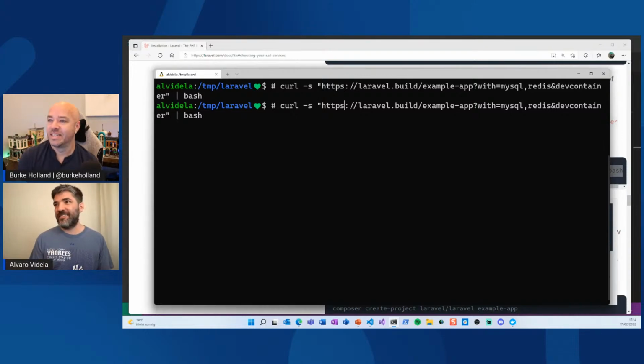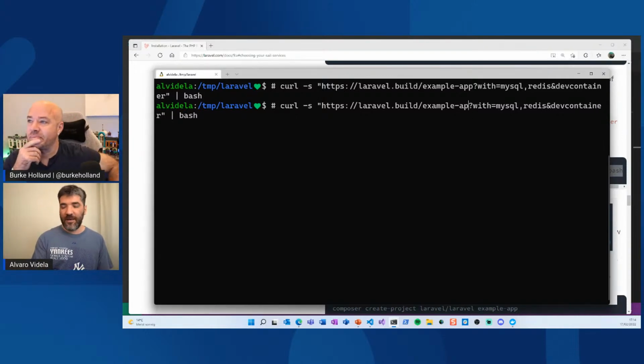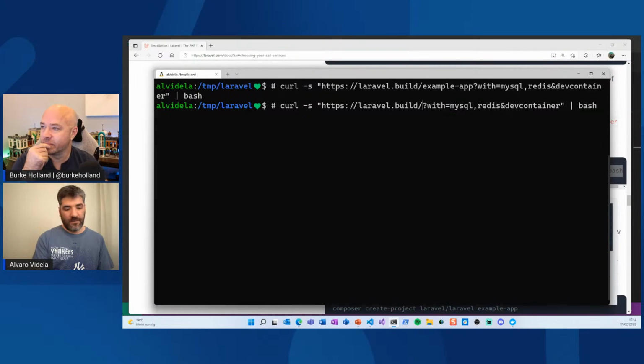Then let's change the name. I don't want it to be called example app. Let's call it Visual Studio Code Demo, let's say. And this is an API that Laravel has. It supports many more services, but we are just going to go with MySQL, Redis, and a DevContainer, right?